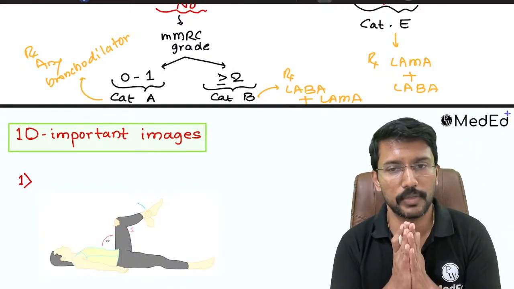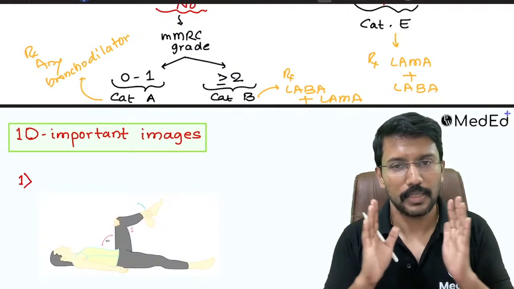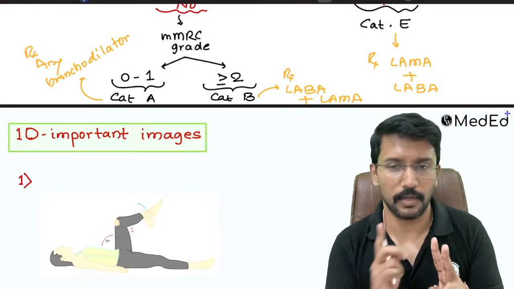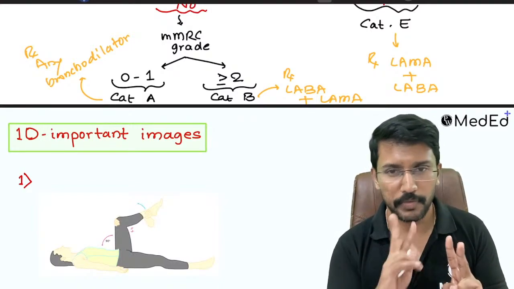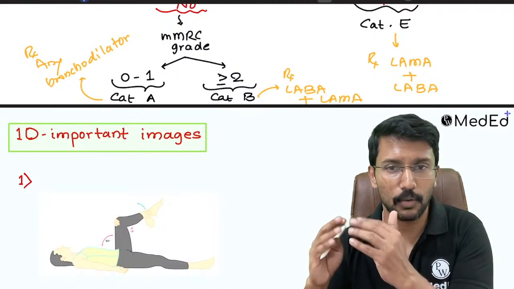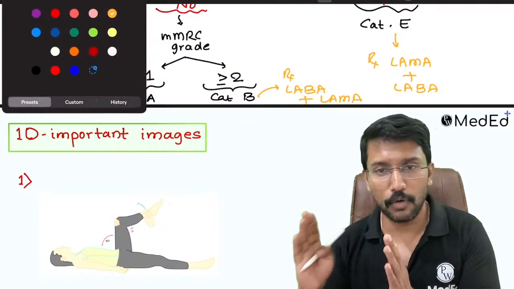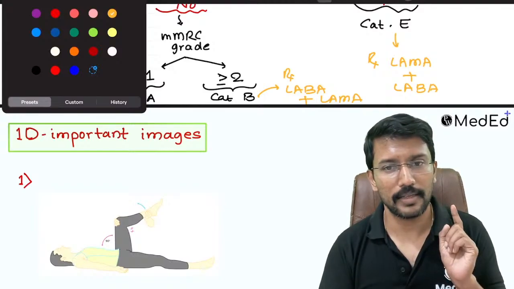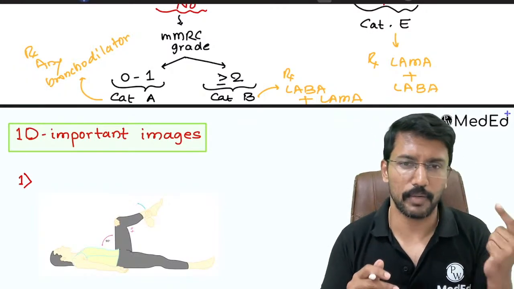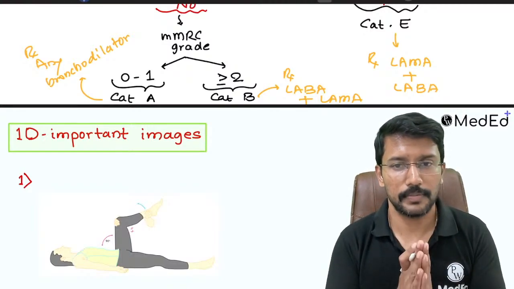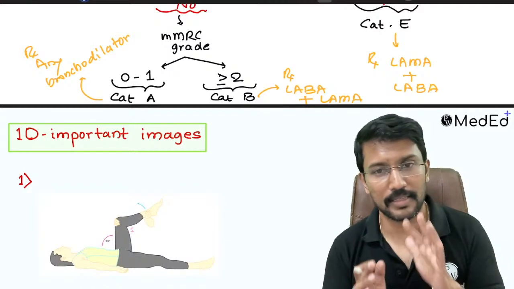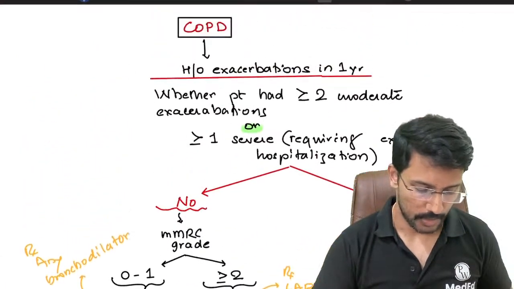So the only thing you need to remember is to look at the COPD description and see whether the patient had 2 or more hospital visits in the last 1 year or any 1 hospitalization. If between these two anything has happened, then it is category E. Put him in category E and start on LAMA plus LABA. If these things have not happened in 1 year, then look at the MMRC. If the MMRC grade is 0 to 1, put him in category A and start either LAMA or LABA. And if the MMRC grade is 2 or more, then put him in category B and again start him on the LAMA plus LABA combination.